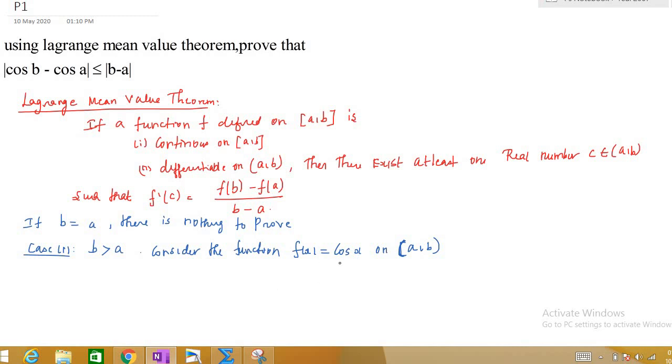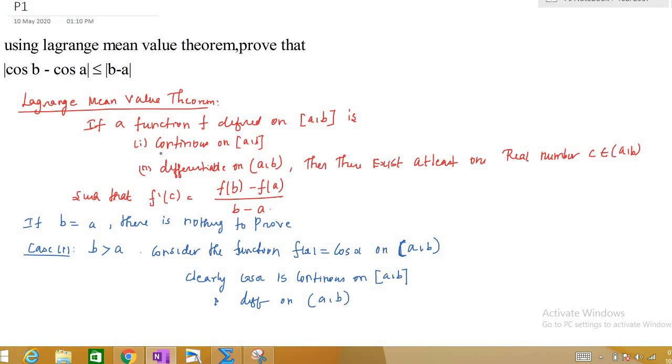So you can see this is our function, right? This function is defined on this interval. Clearly our f of x is cos x. This is clearly a continuous and differentiable function on this interval. So clearly cos x is continuous on the closed interval a comma b, because it has no breaks in this interval, and it is differentiable on the open interval a comma b.